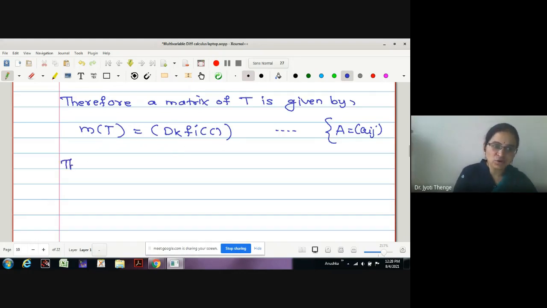And this is called a Jacobian matrix. This concept was given by the mathematician Jacobi. That's why the name is given in his honor, the Jacobian matrix.